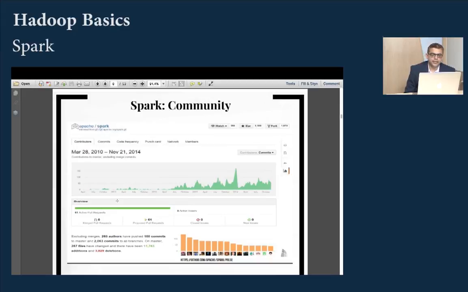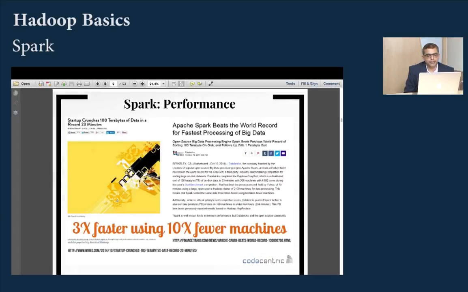So these are the community commits. You see that the amount of code that has got committed to Spark is massive, and it's one of the most popular projects on GitHub also. When you look at the performance, you see a lot of benchmarks where Spark would easily prove to be 30 to 100 times faster than MapReduce, and that brings Hadoop to near real time. So every analysis that would typically take, let's say, 100 seconds in Hadoop over MapReduce could be done in a second in Spark, and that is the real power of Spark.